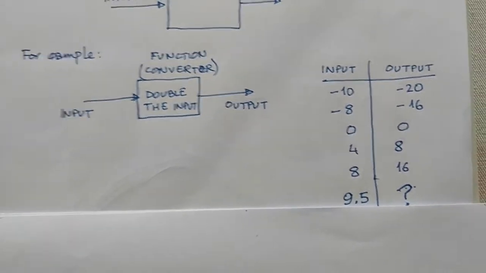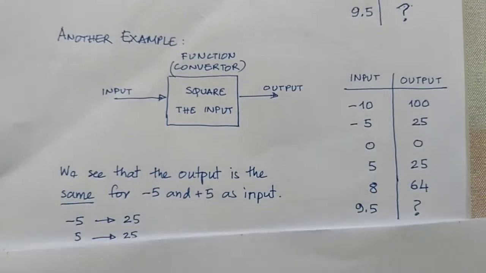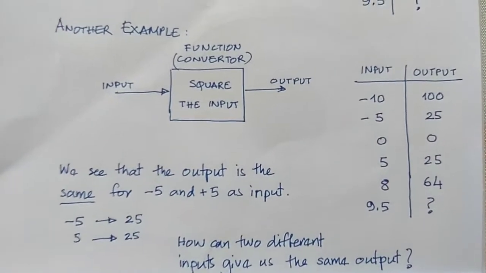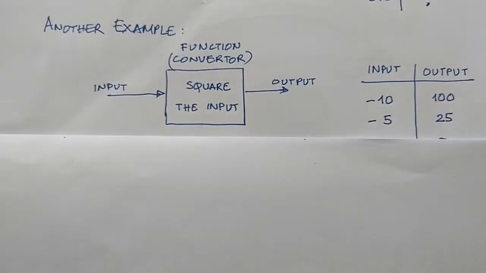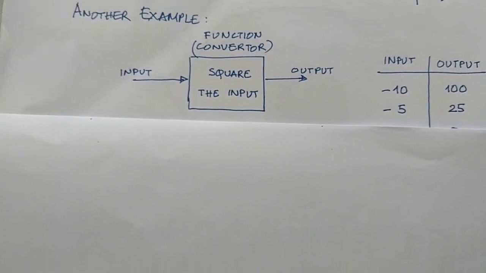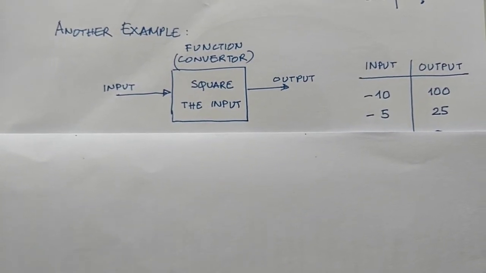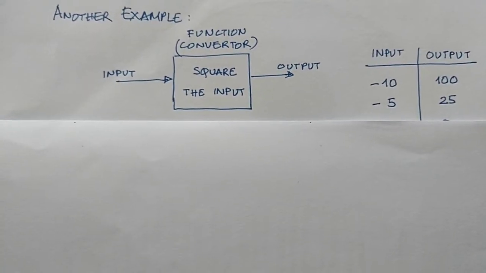Okay, let's move on to another example of a function. This is interesting. Here we will take a function that squares the input. Whatever number you put as input, it gives the output as the square of the input.